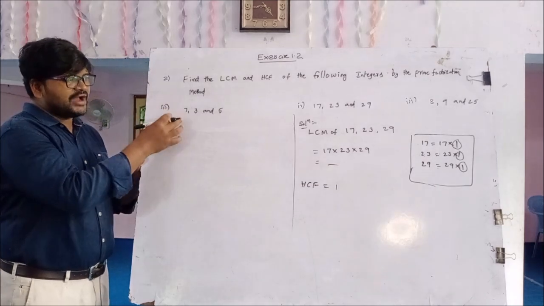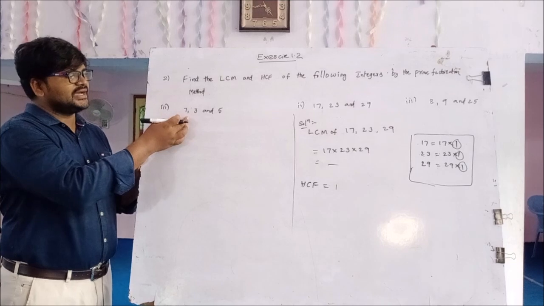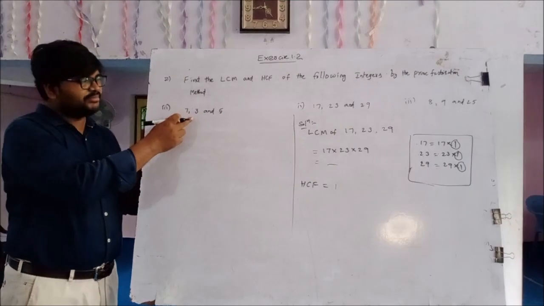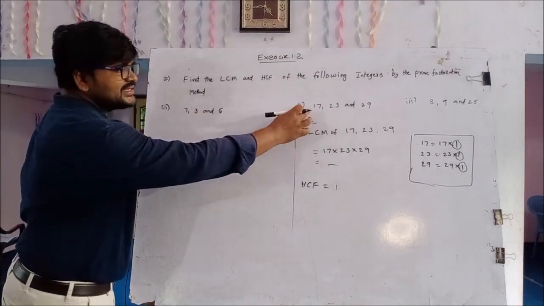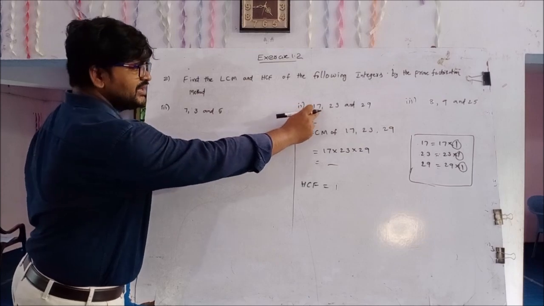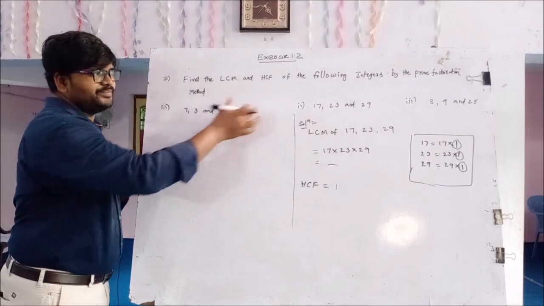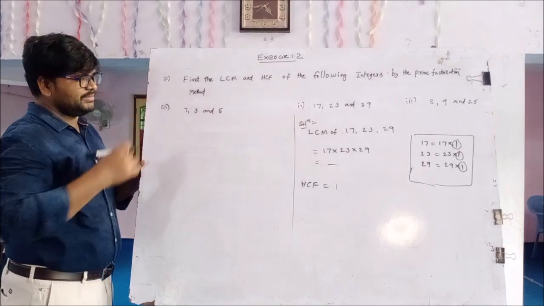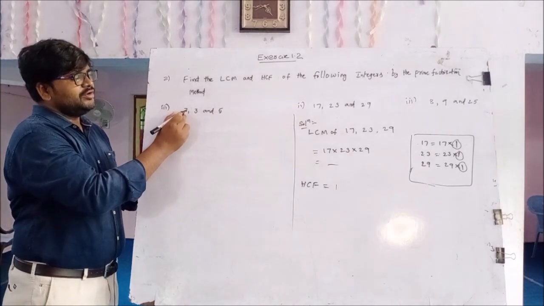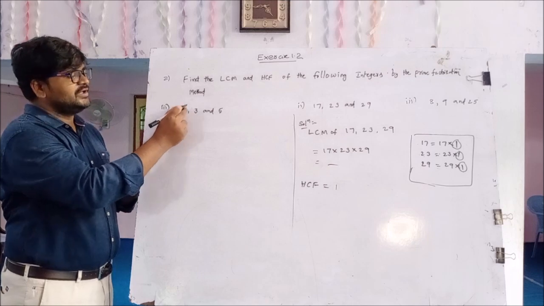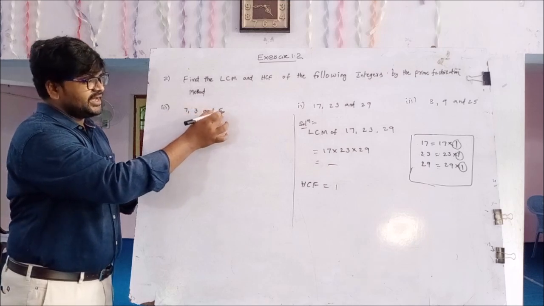First of all, just observe that the given numbers are prime numbers, like example 2 with 17, 23 and 29. Yes or no? This third problem is also the same.